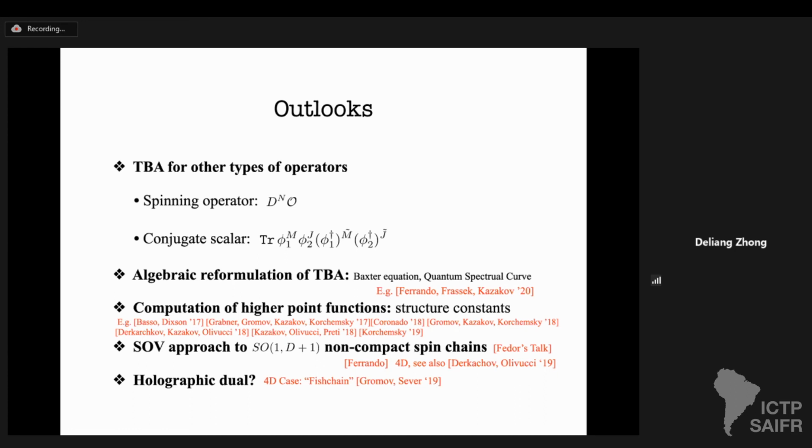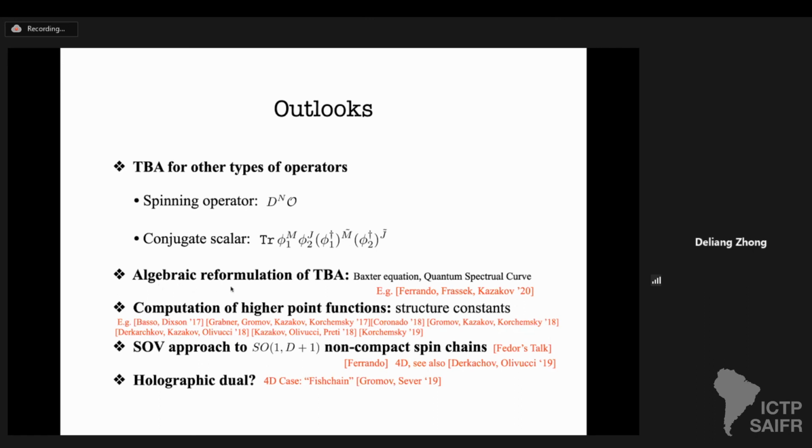Okay, some outlooks. The first one is about the TBA for other types of operators. For example, the operators with spin, with derivatives. That is in principle doable from the contour deformation. But the second set of operators is more interesting, since it's the most general operator in the conformal Fishnet theory. But so far we don't know how to incorporate it in our framework. And there is some algebra.